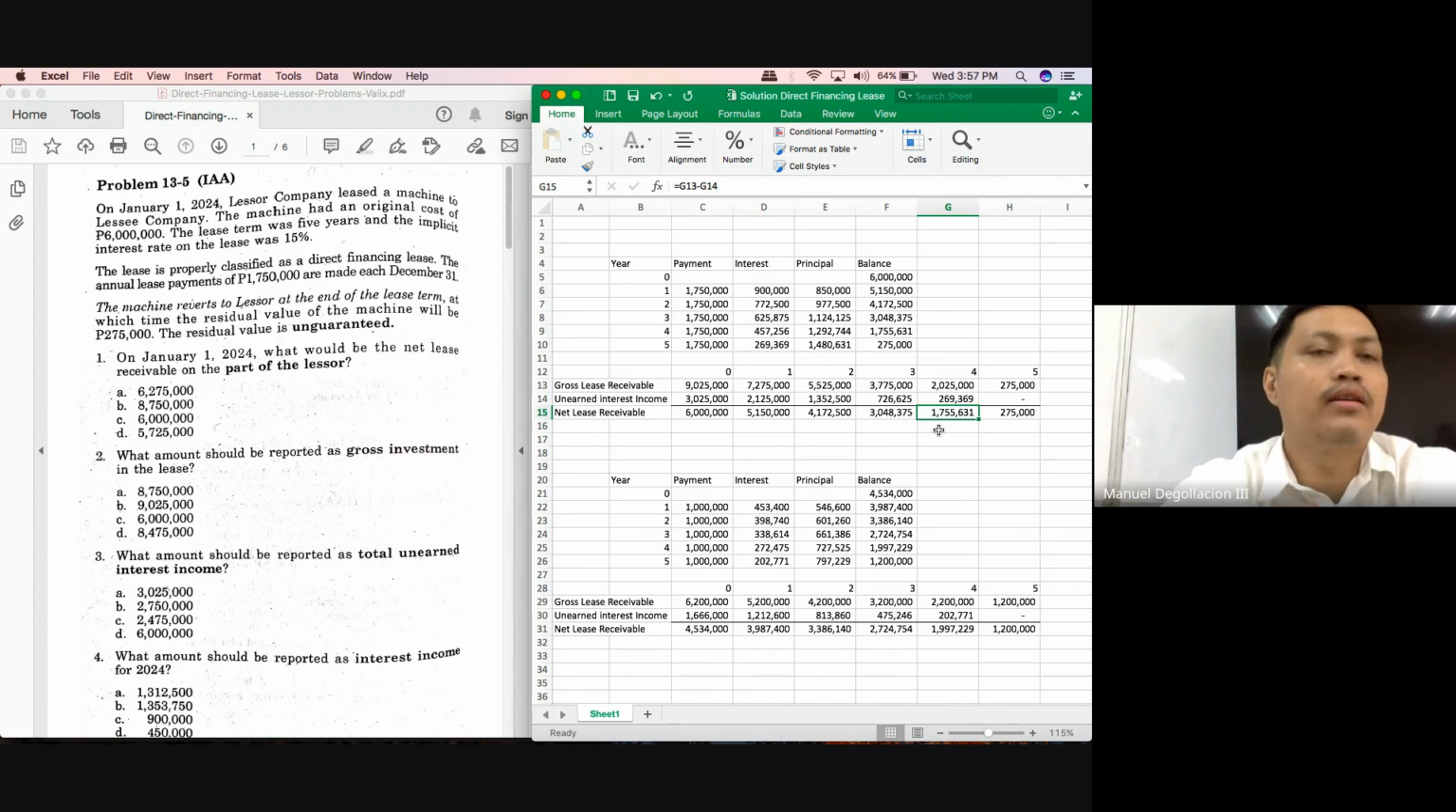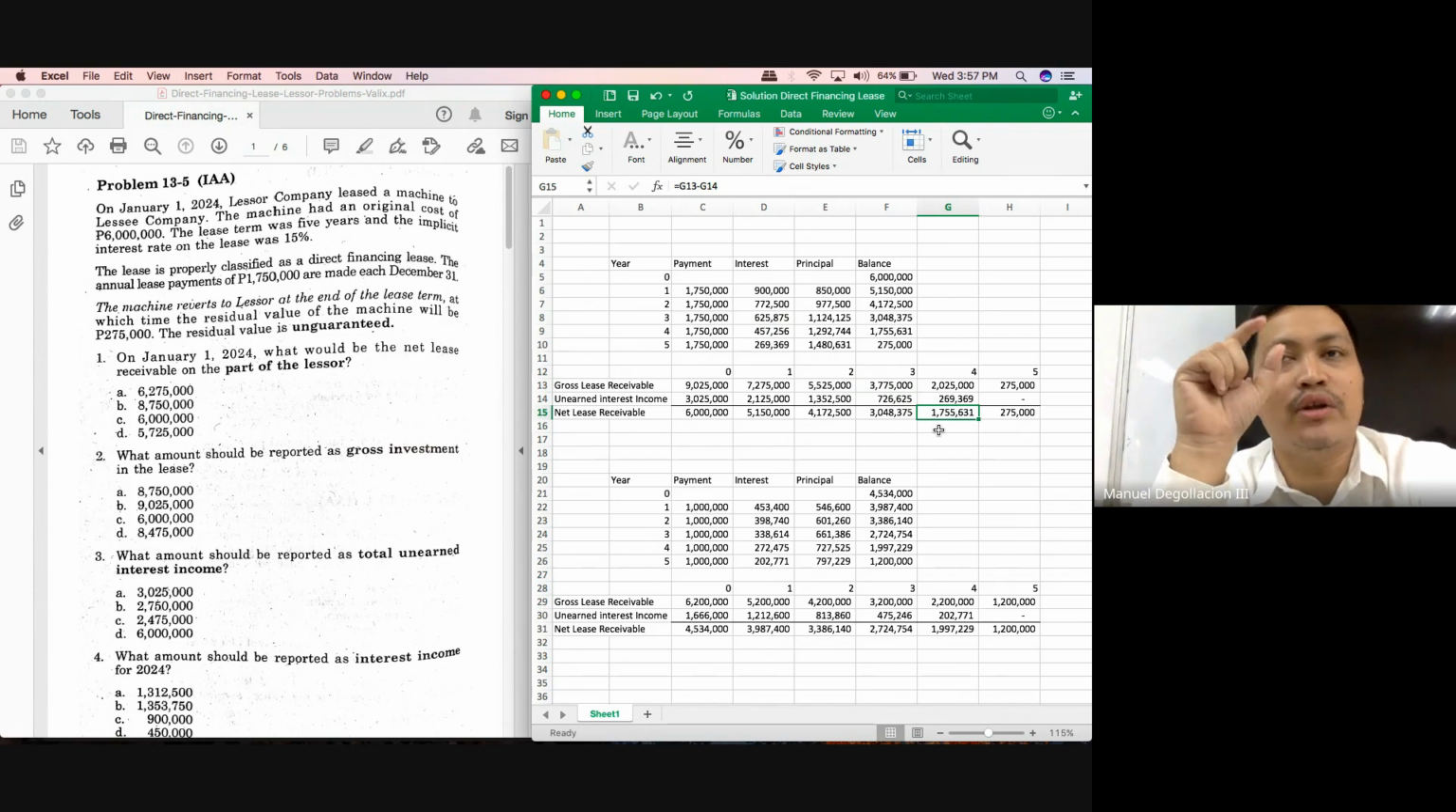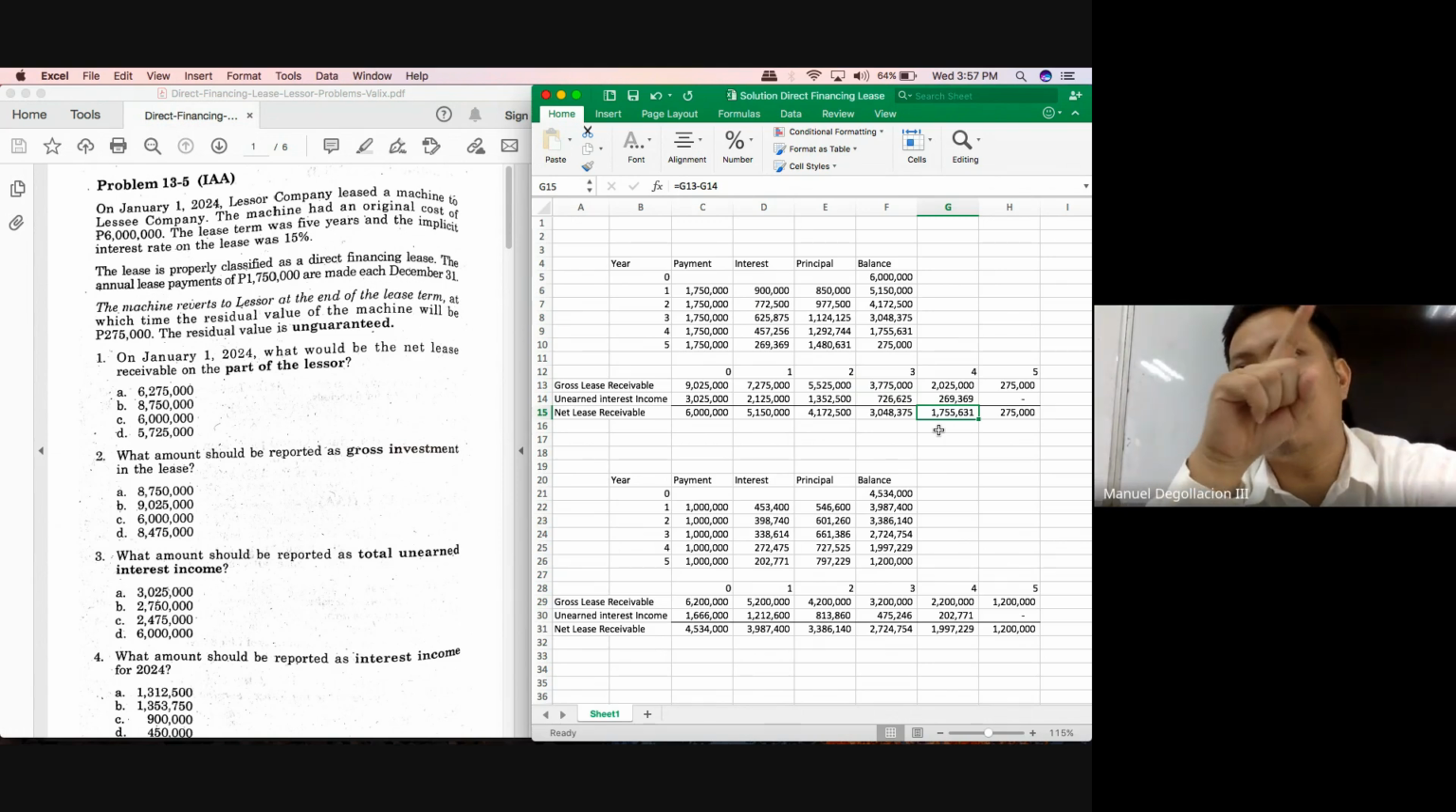Now, class, there's something new for you to take away, class. If you are on the last year, especially if your net investment was based on an amount that is already given, meaning your initial net investment is not based on the present value. If it's based on a cost given, just like in this problem, you're given the 6 million, it's possible that there will be rounding off errors, class.